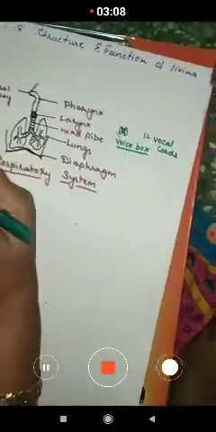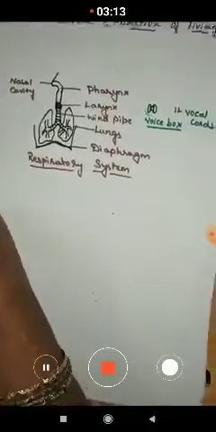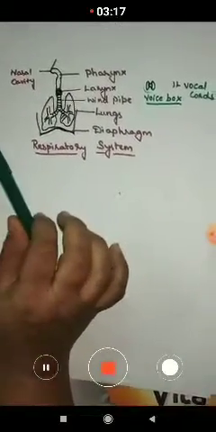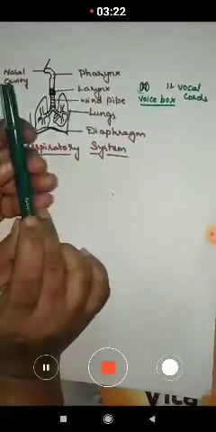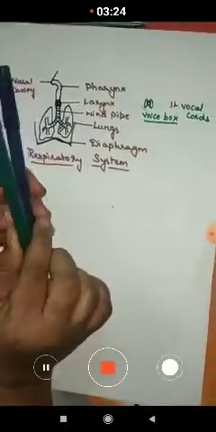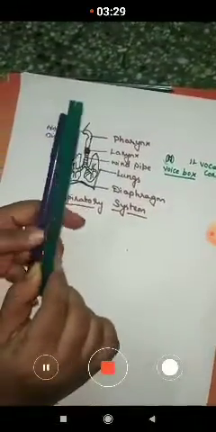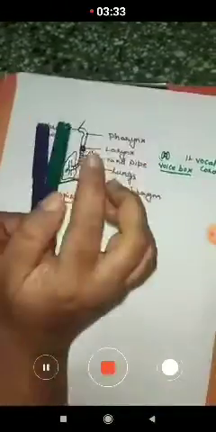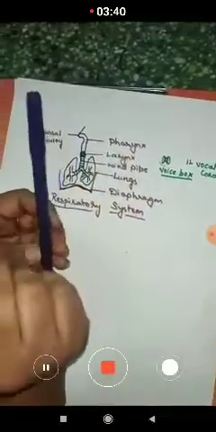Till here you understood. So now the digestive system and the respiratory system in our body are connected to each other in the pharynx region. Now here I am showing it through these sketch pens. The first one, the green color, you have to think this is the respiratory system, which is connected through the nose. And here you can observe the violet color which is behind.